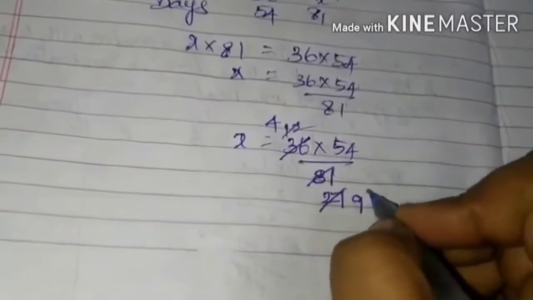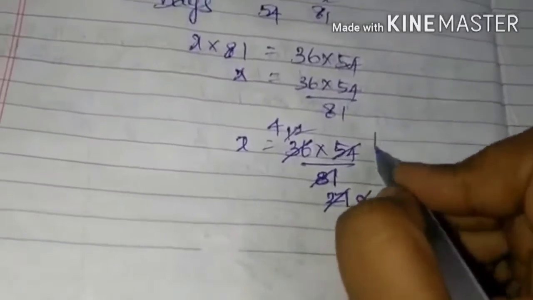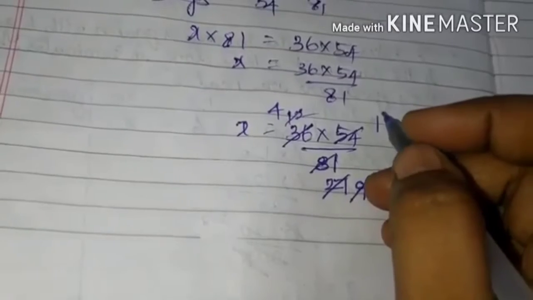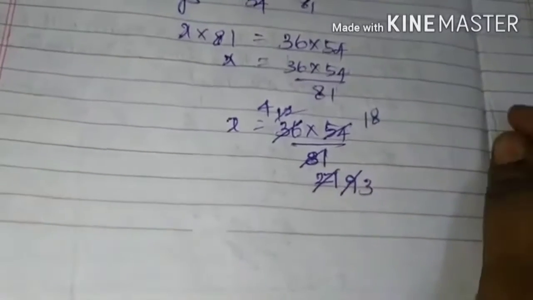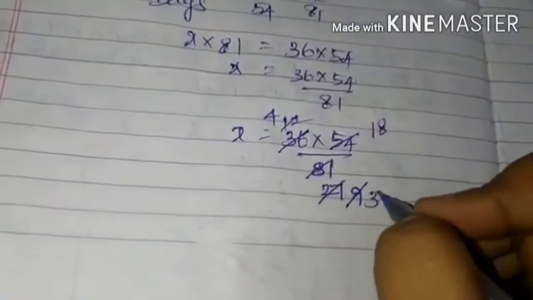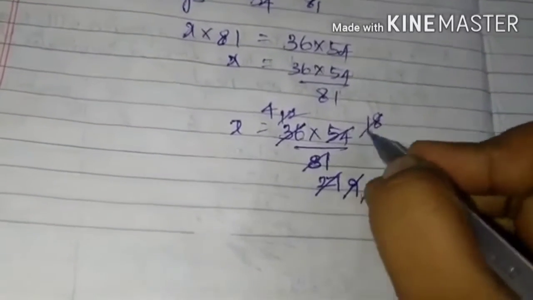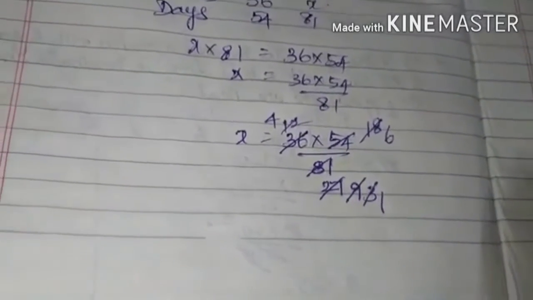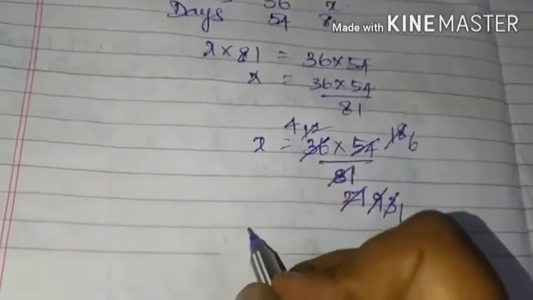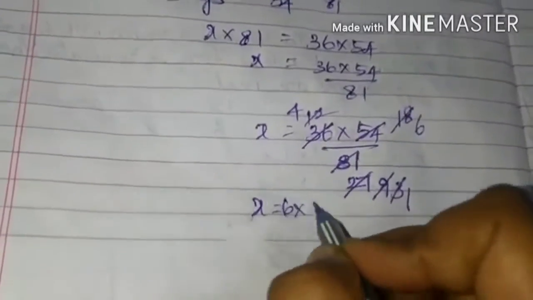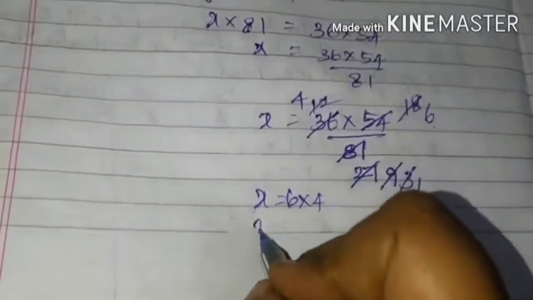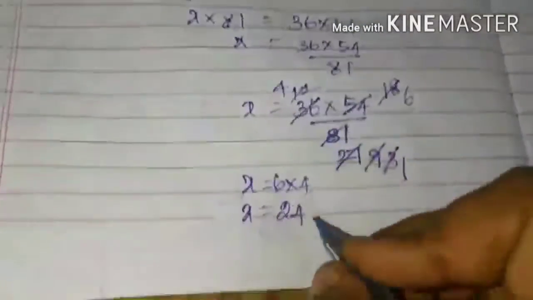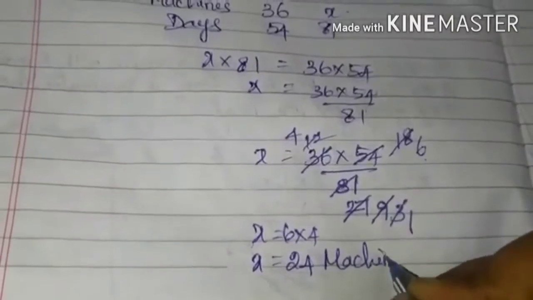I will go with the 3 table again. 3 3s are 9, 3 1s are 3. Now 24. How many times in the 3 table? 3 8s are 24. Now I have 3 and 18 here. 3 1s are 3, 3 6s are 18. So it comes to 6 and 4. So x equals 6 into 4, 6 4s are 24. What is this 24? 24 machines.